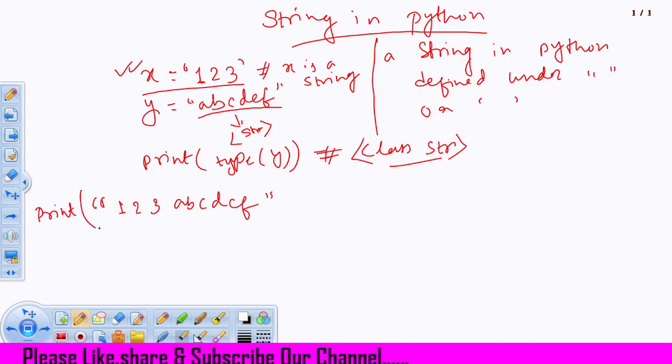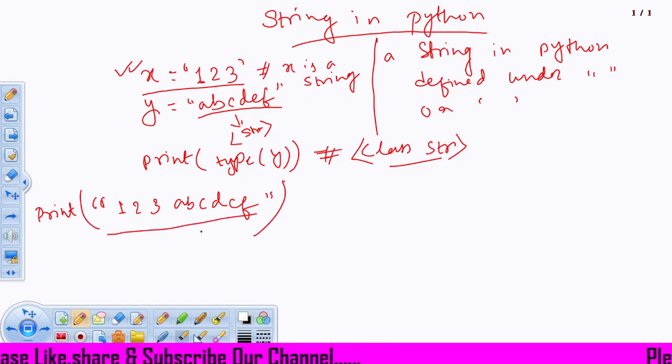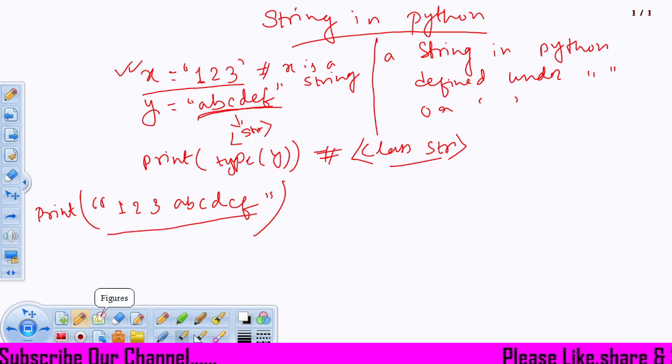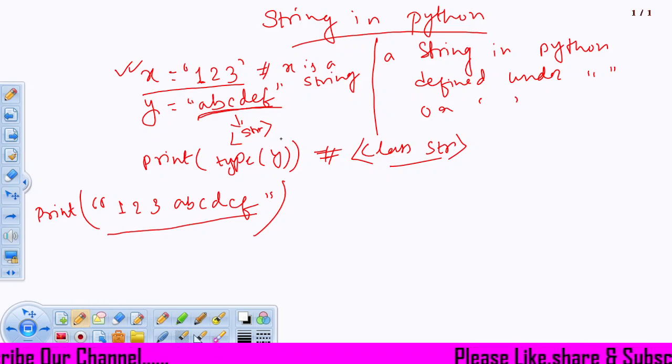If I write this inside a print statement, it will print as it is. Always remember a string is defined under double quotes or single quotes. Whatever character set I write, this A, B, C, D, E, F is a character set, will become a string inside this quotation.